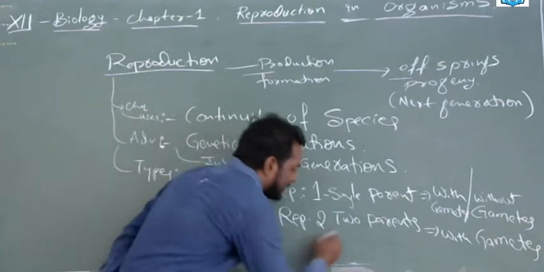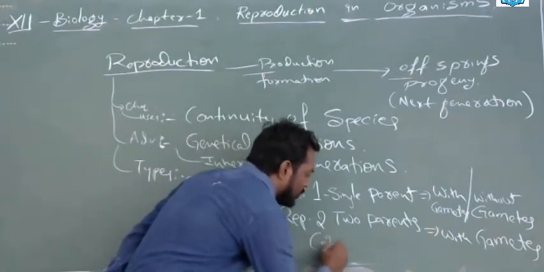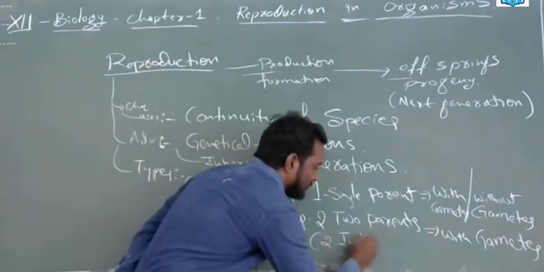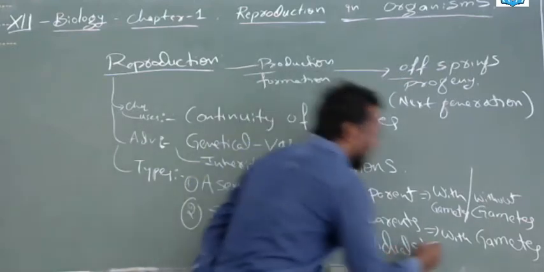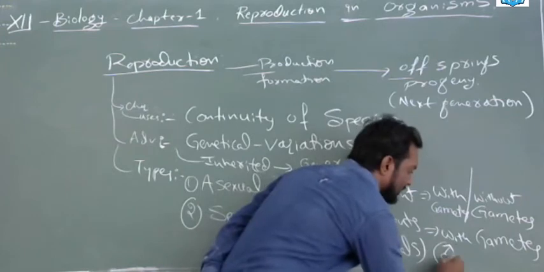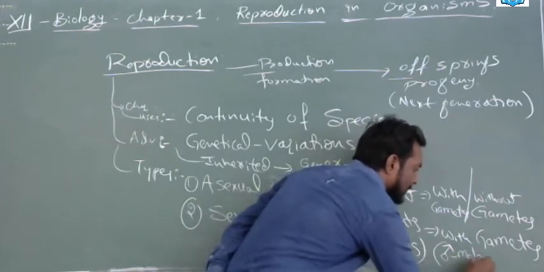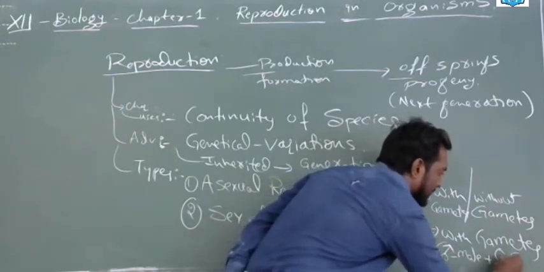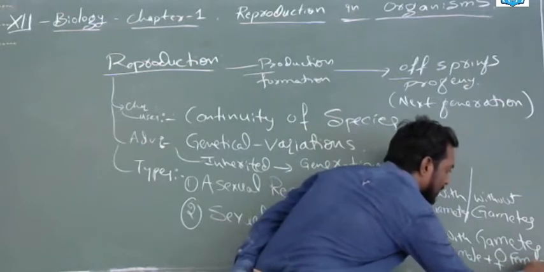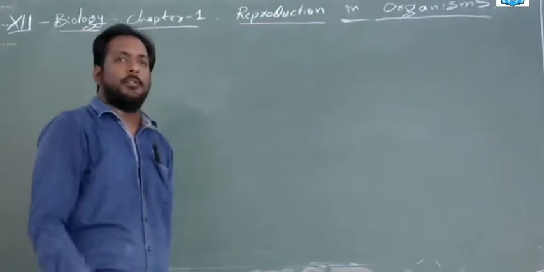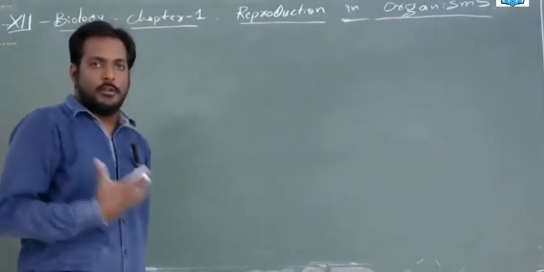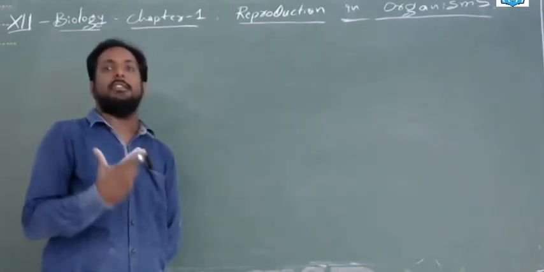Next, the two parents. These are the two individuals. And here the gametes will be a male gamete, this symbol is for males, plus a female gamete, this symbol is for female. Clear? Okay. Now, in reproduction, we will see the first one, asexual reproduction.